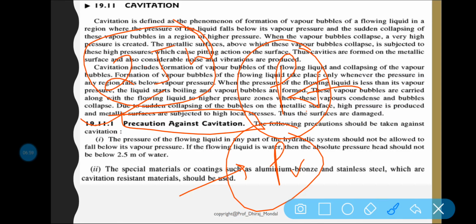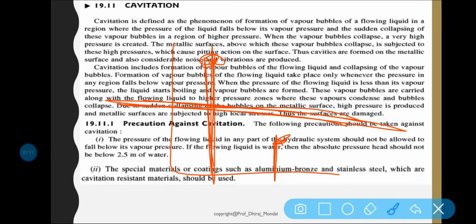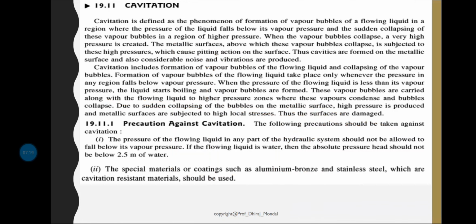If it is below atmospheric pressure, then vapor pressure will be created. This is your atmospheric pressure, this is your vapor pressure, this is your gas pressure. This is absolute pressure, this is also absolute pressure, but this difference is your vacuum pressure. Because of this vacuum pressure, the vapor bubble will collapse, and after that it will damage the metal surface inside the impeller.